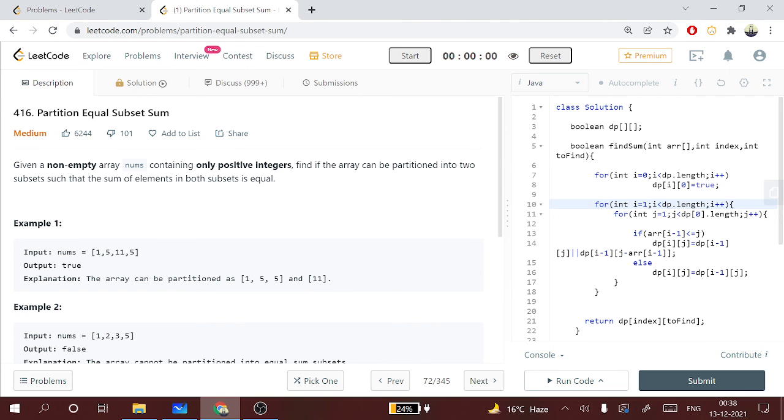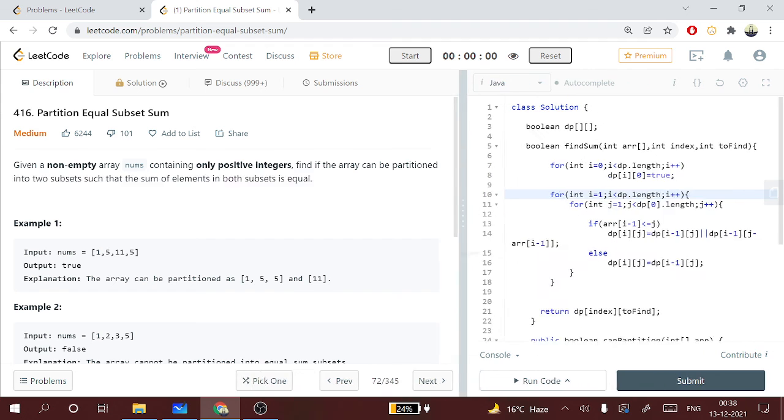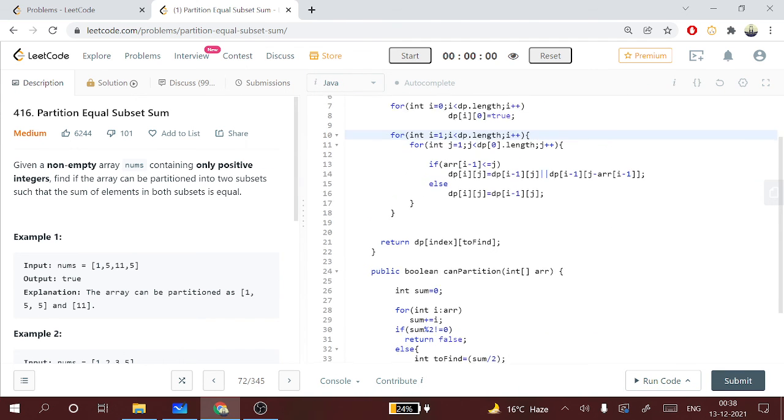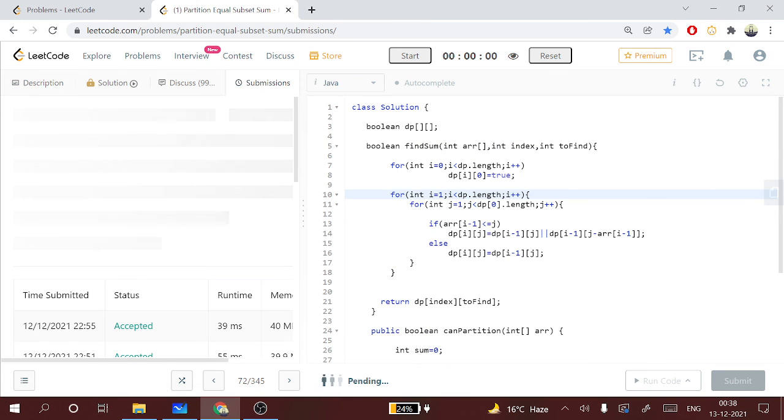So this concludes our discussion, and this is our solution. If we try to submit this solution, we'll be getting this result as accepted.